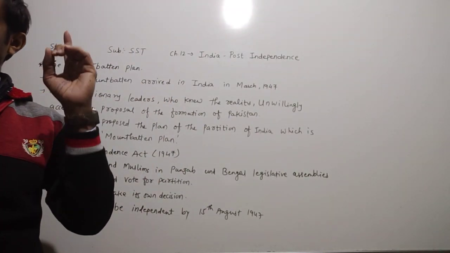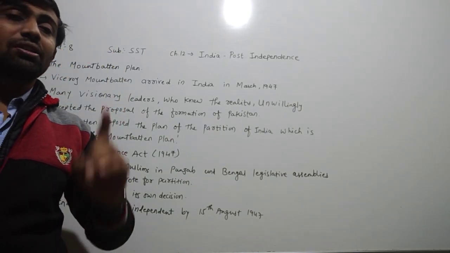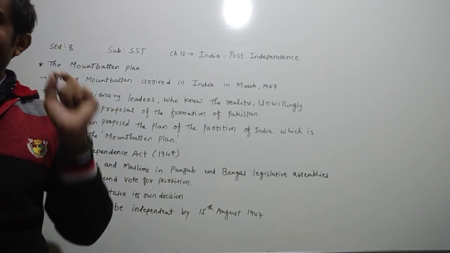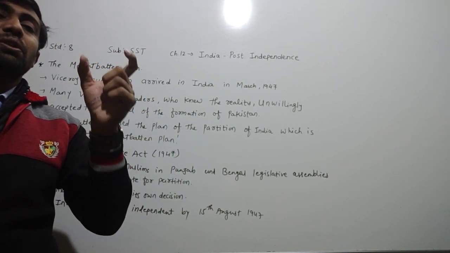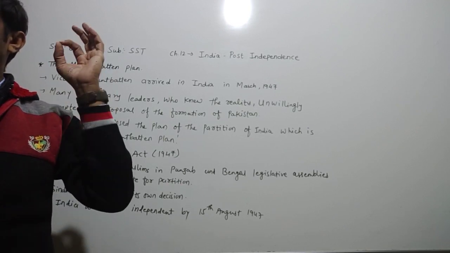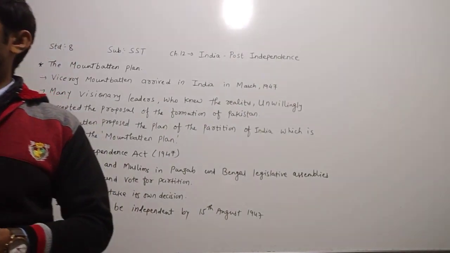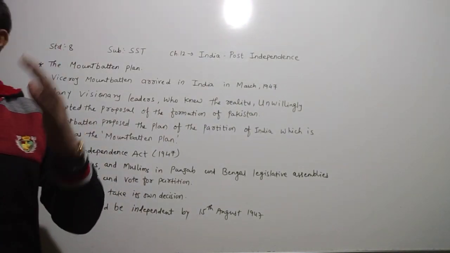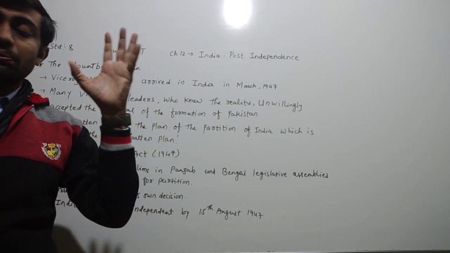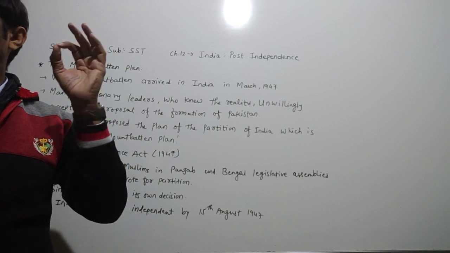The British Parliament passed the Indian Independence Act that finalized the arrangement of the partition and abandoned British sovereignty over the princely states. After the Mountbatten Plan for the partition of India, the British Parliament passed the Indian Independence Act.